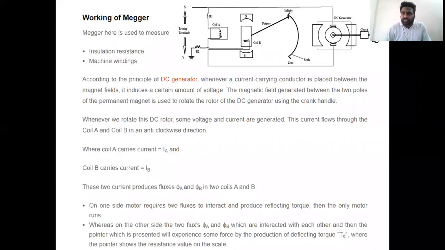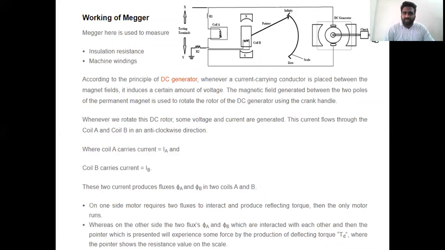That means Megger will measure the insulation resistance and machine winding resistance also. So how does this operate? We already said this operates with respect to the principle of moving coil instrument. That means whenever a current carrying conductor is placed in the presence of magnetic field, it will experience a certain amount of force. So similarly here, the current carrying conductor is placed in the presence of magnetic field.